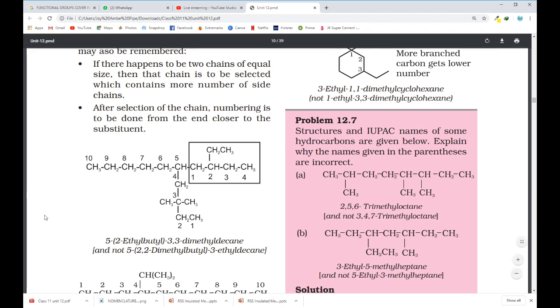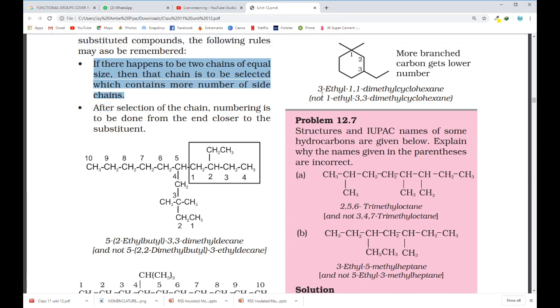So the rule says that if there happens to be two chains of equal size, then that chain is to be selected which contains more number of side chains. What we mean by this?